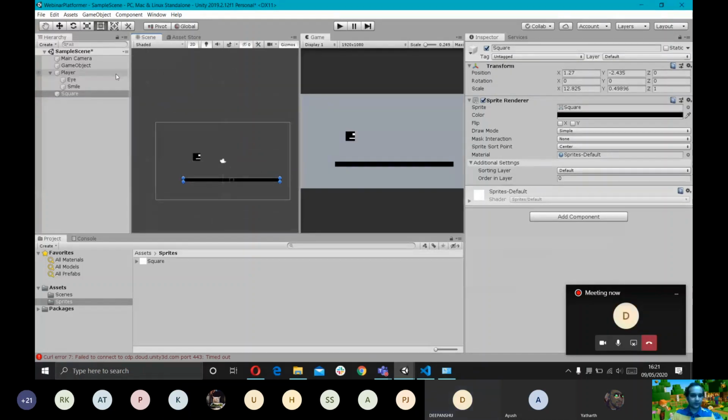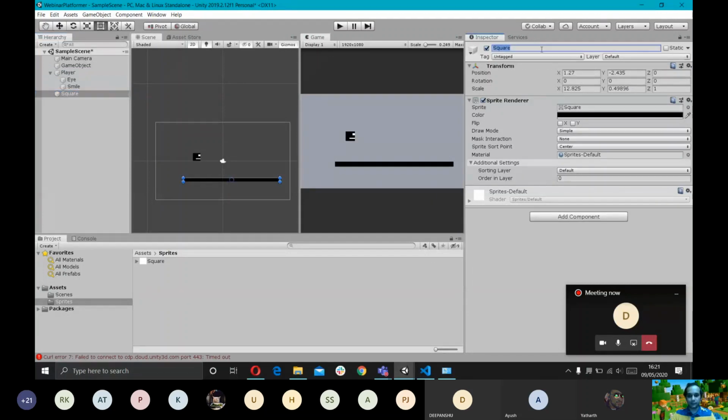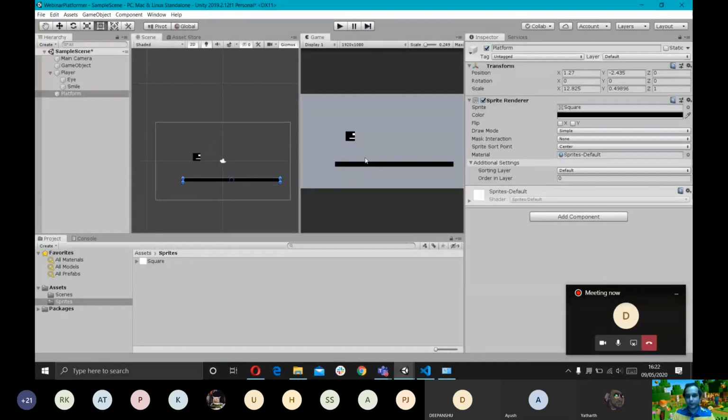Okay. So what we were doing, we had created a player, and now we had created a platform for the player to basically fall on and move on. Right. So now let's see what happens. The platform falls, but it does not collide with the platform.